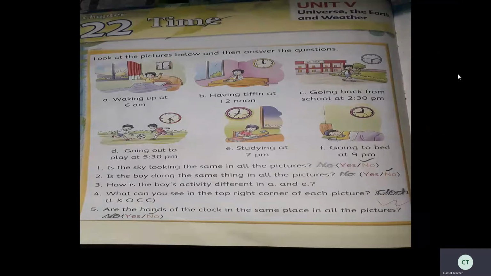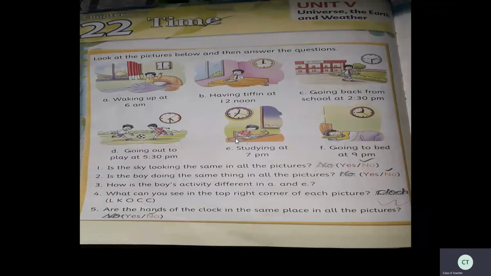See here, A and E. How is it different? See, A means the first picture. There, the boy is just getting up from his sleep, is it? Then what's the picture E? That it is already 7 o'clock in the evening. He sits for his studies. He starts his studies. Isn't it?